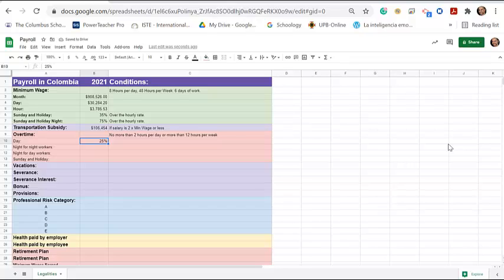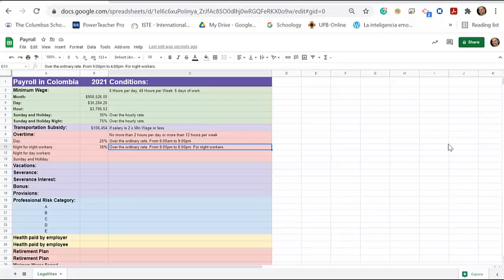Now during the day, this overtime is going to cost you 25% over the ordinary rate. And the ordinary rate is from 6 a.m. to 9 p.m. to be considered daytime. Now, let's say the worker works nights. If the worker does overtime, then these hours are going to be paid 35% over the ordinary rate, which is from 9 p.m. to 6 a.m. for night workers.